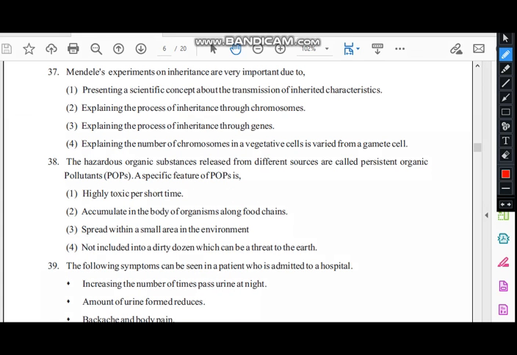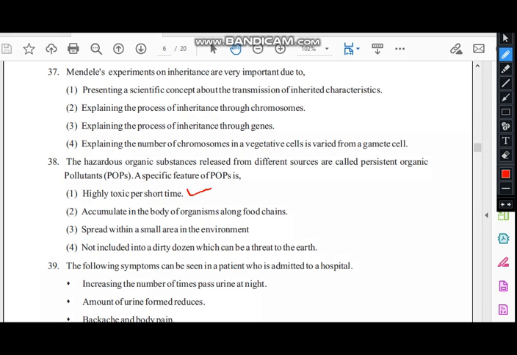38. The hazardous organic substances released from different sources are called persistent organic pollutants. We call them POPs. The normal features of POPs are that they are highly toxic, they accumulate in the environment for a longer period of time, and they are included in the dirty dozen. Those are the features of POPs. They are highly toxic and accumulate in the body of organisms along food chains. We call that biomagnification.